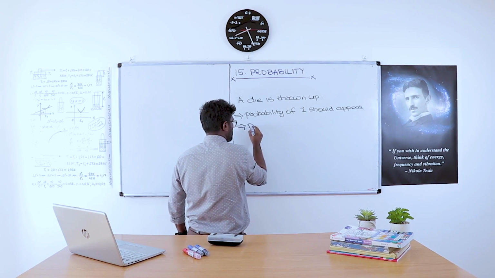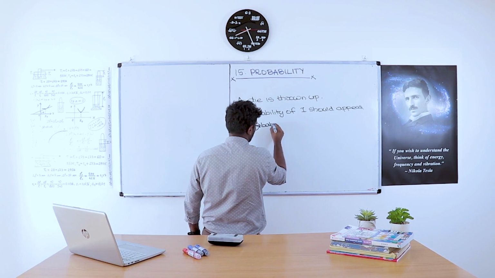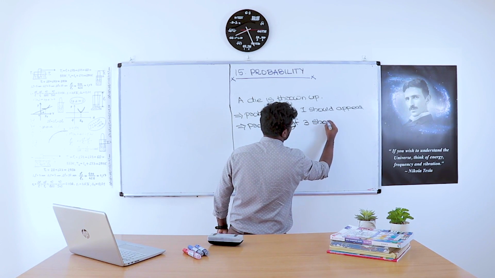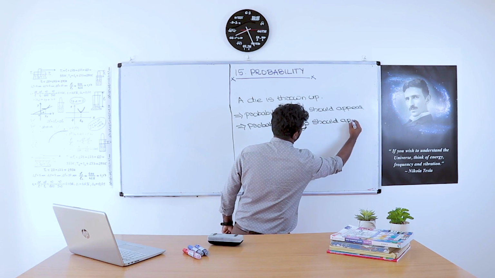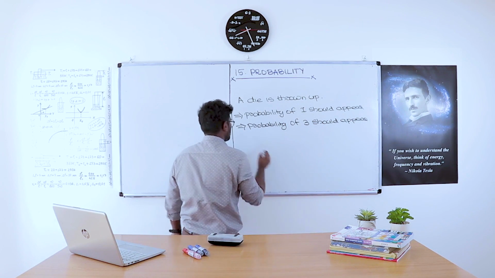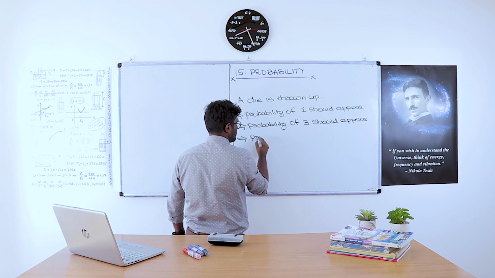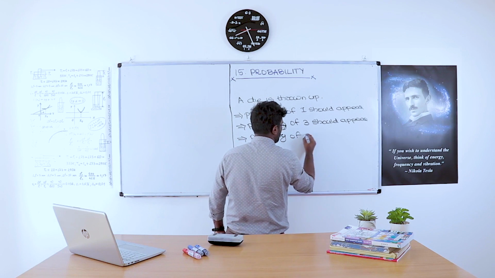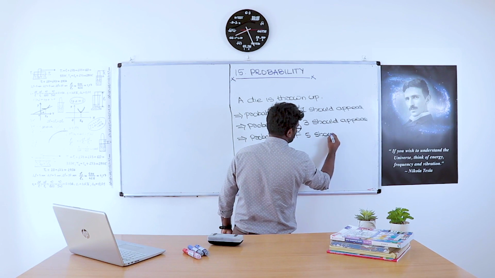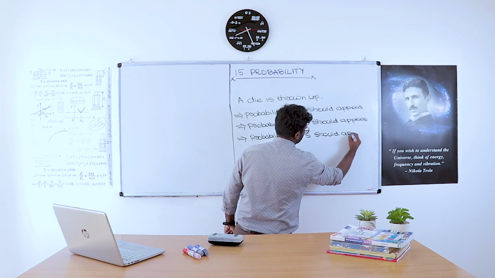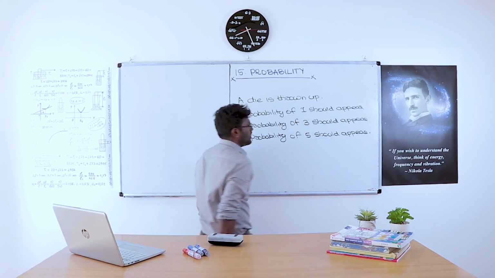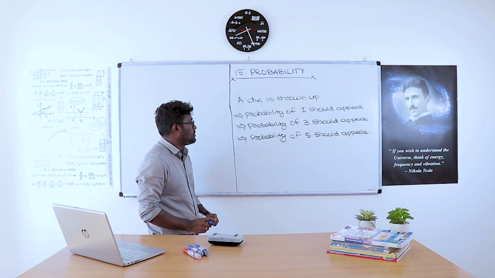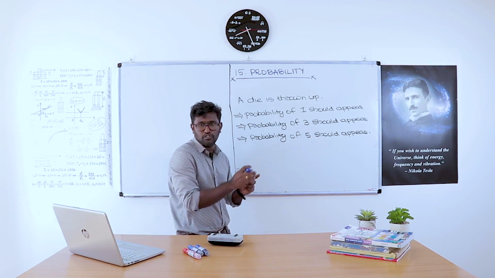Second one, the probability of 3 should appear. Third one, the probability of 5 should appear. Okay, so this is the question. A die is thrown up. We want to find out the probability of 1 appearing, the probability of 3 appearing, and the probability of 5 appearing.